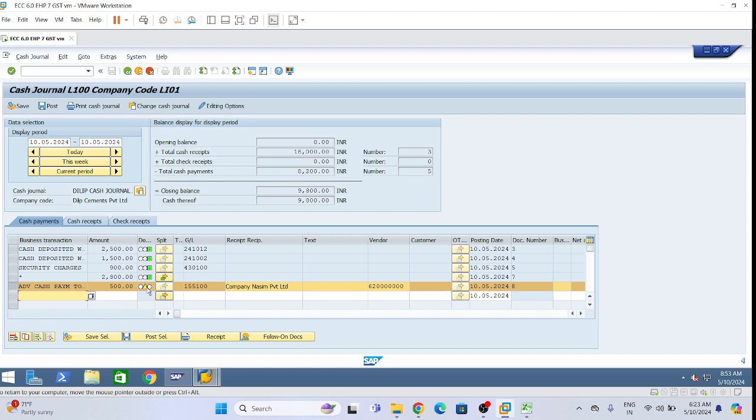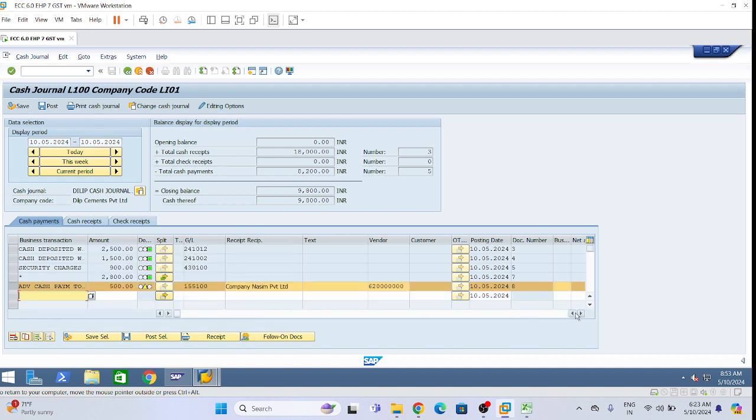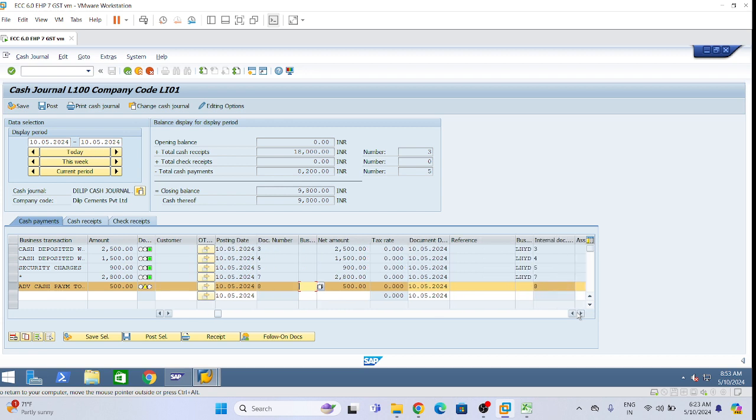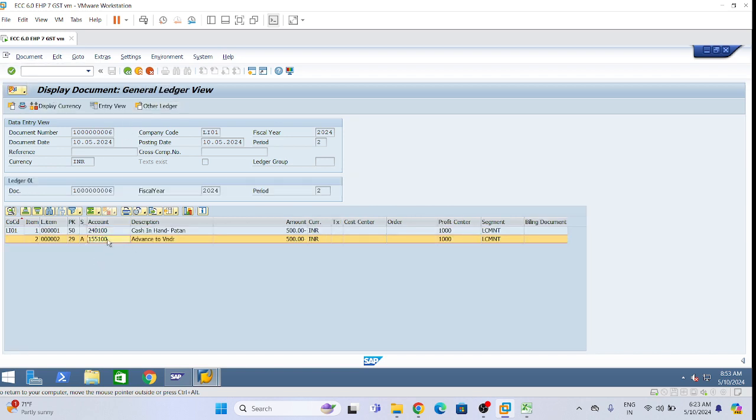Now it has passed from red to yellow. Select post again. This error is correct only. We need to assign the business area. Click on post. Now see it is posted. Select this line, click on follow-on documents. Now please see, we have paid advance. It should go to the advance GL account. See, this is the advance GL account 155100. This is not the trade payables account, right?